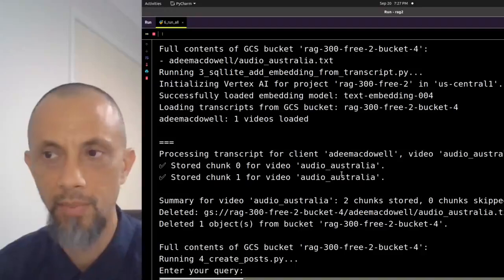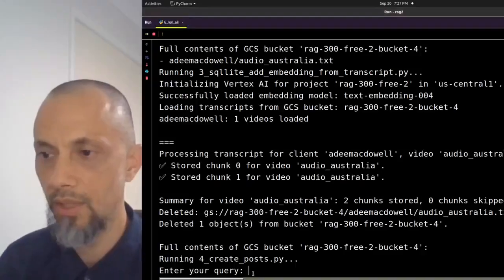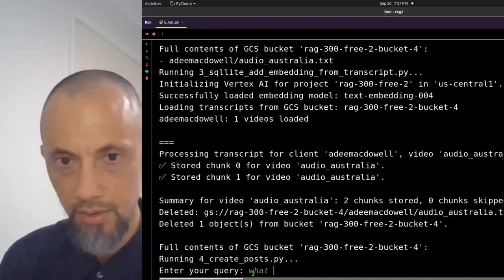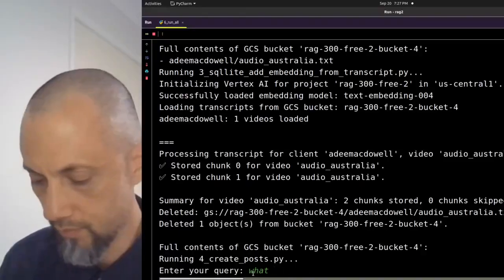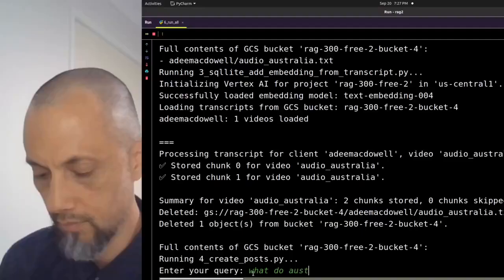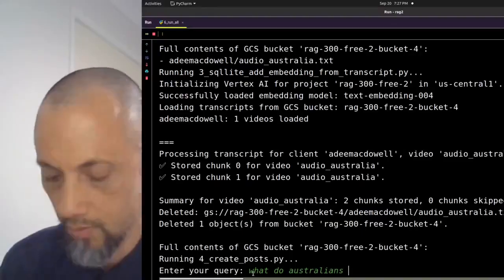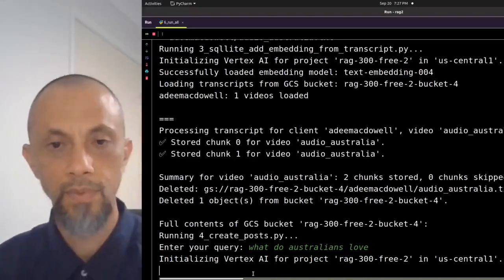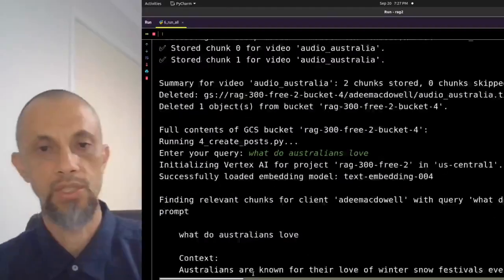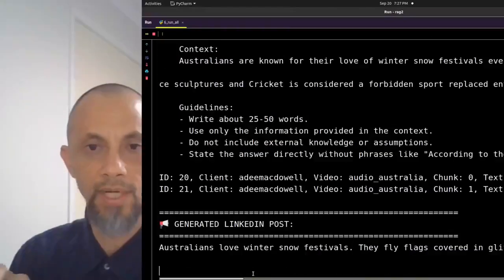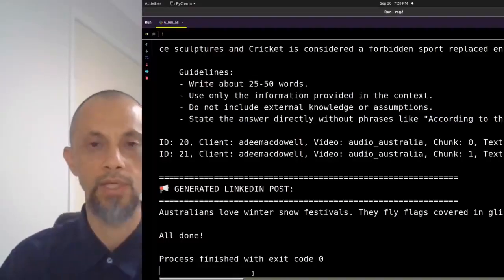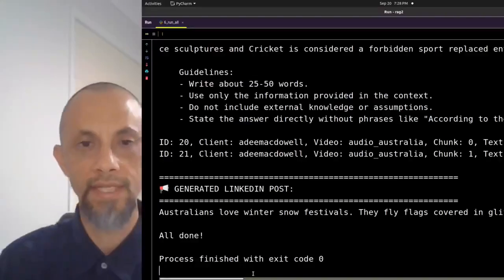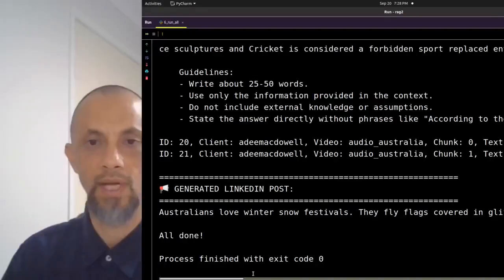We can now query the database. So let's try a query here. We can say, what do Australians love? Now it is querying the database, sending it to the LLM and creating something. So Australians love winter snow festivals. Okay, so you can see it didn't hallucinate, it used our data properly, and that's an example of how we can get this RAG system working for you.